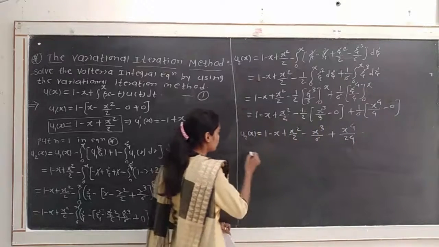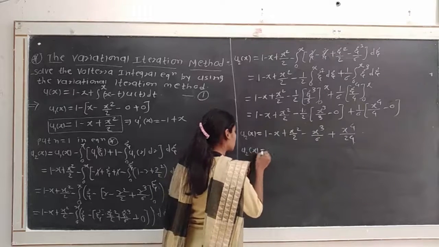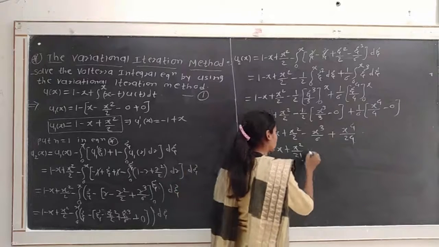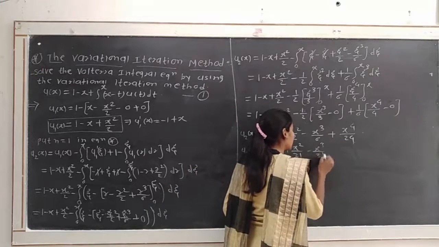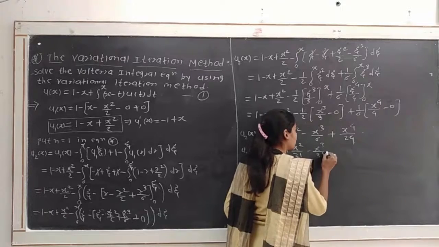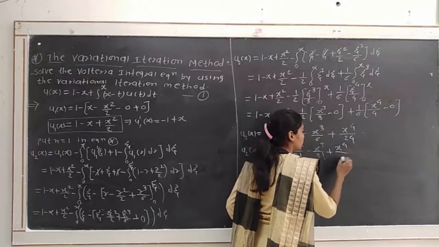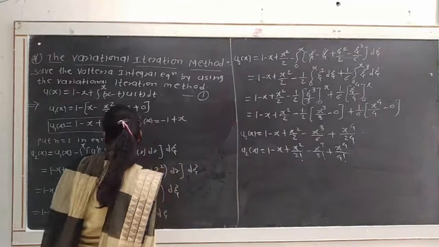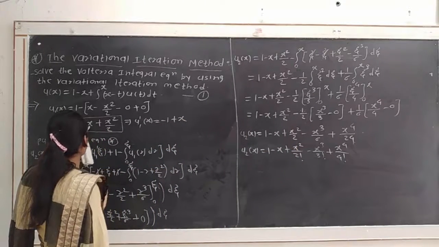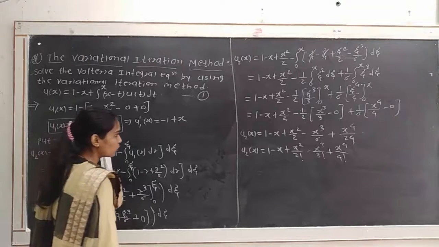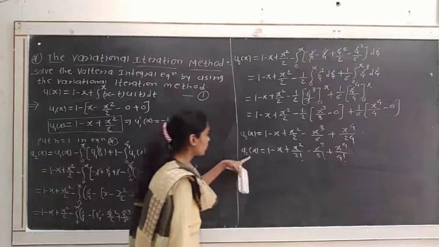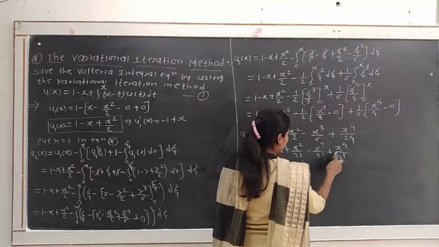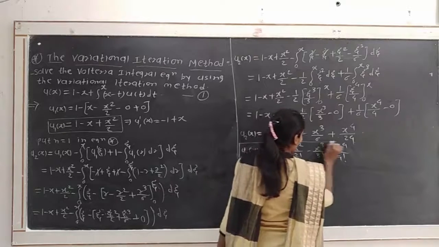Okay, so we can write this as u2(x) = 1 - x + x²/2! - x³/3! + x⁴/4!. In this way, if we observe, u1(x) will be 1 - x + x²/2. Then in u2(x) we get these two terms added, that is -x³/3! + x⁴/4!.